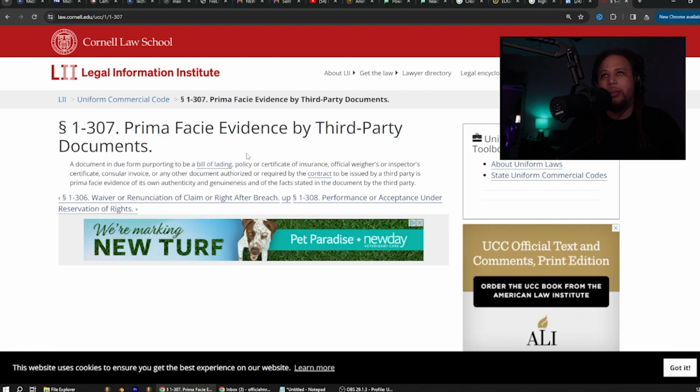307. Prima facie evidence by third-party documents. Fact check me on that word too in the comments. A document in due form purporting to be a bill of lading, policy or certificate of insurance, official weigher's or inspector's certificate, consular invoice, or any other document authorized or required by the contract to be issued by a third party is prima facie evidence of its own authenticity and genuineness and of the facts stated in the document by the third party.